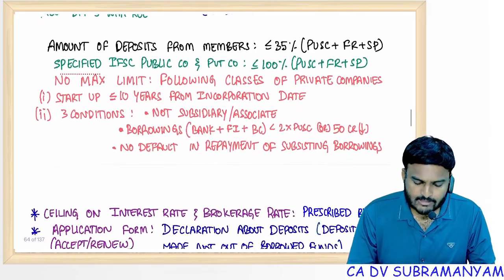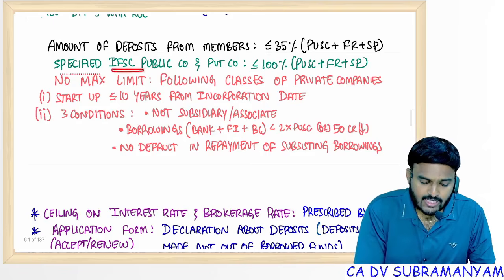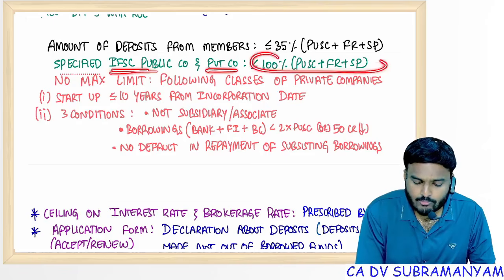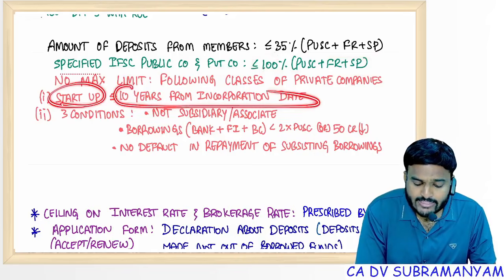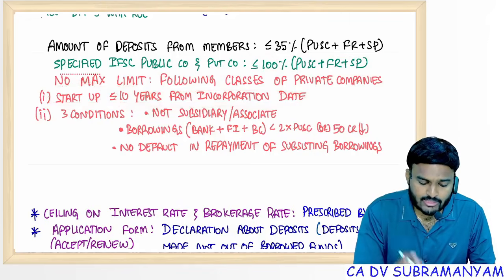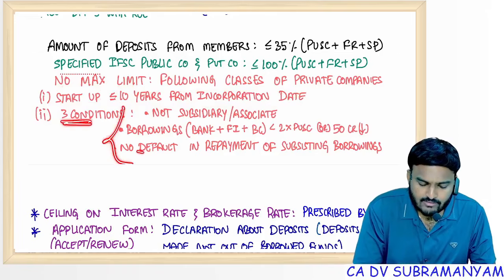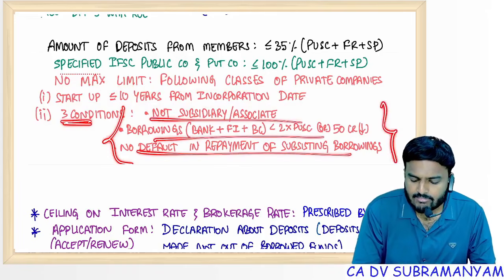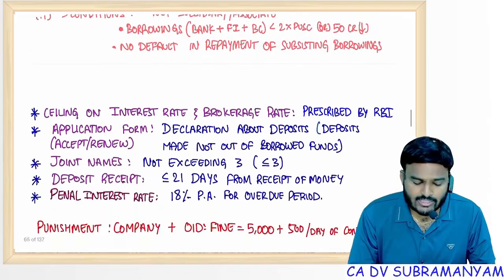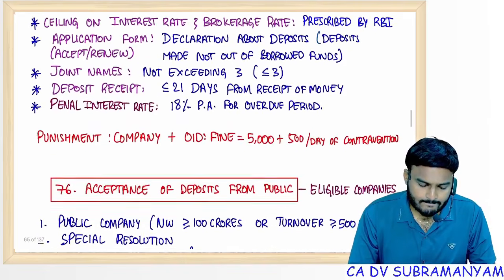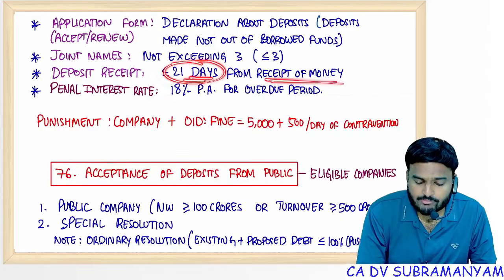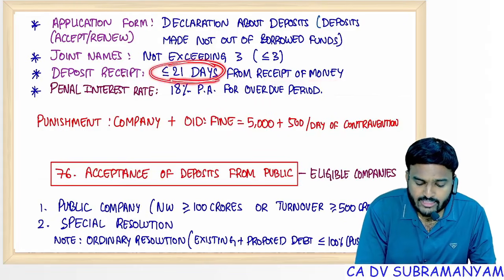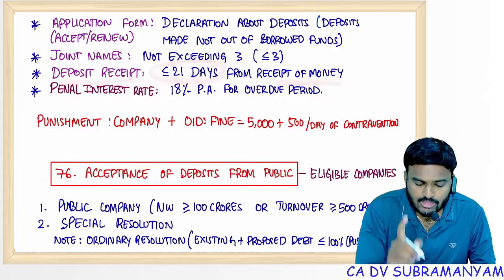So with respect to limits, IFSC companies, private companies can go up to 100%. Just now I told you. Startups up to 10 years from incorporation date, no limit applicable. And private companies with these 3 conditions compliance can also accept deposits without any limits. Deposit receipt shall be issued within 21 days from receipt of money. Remember, within 21 days from receipt of money, deposit receipt shall be issued.